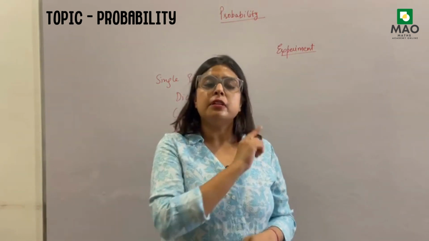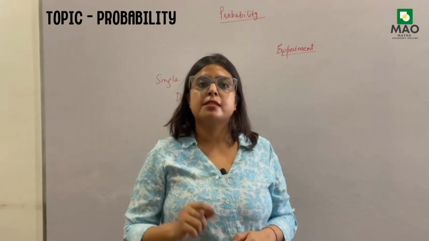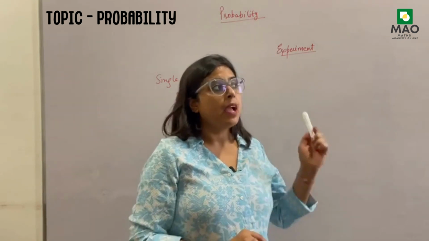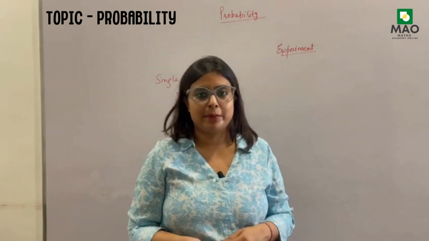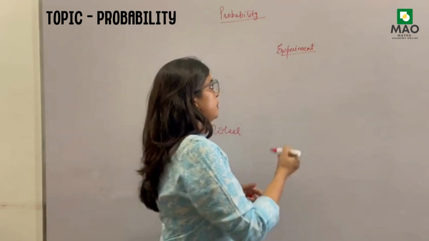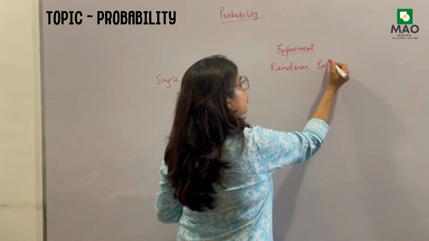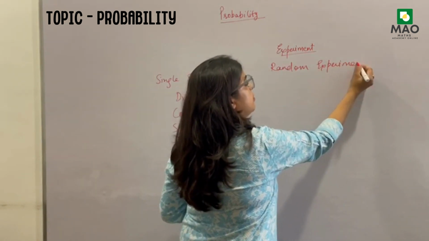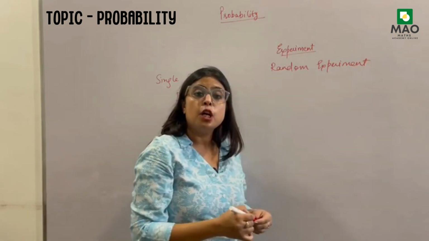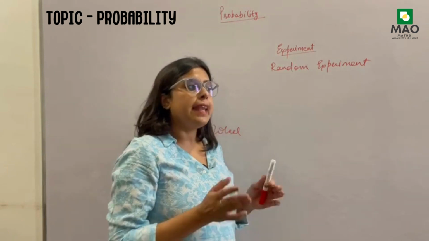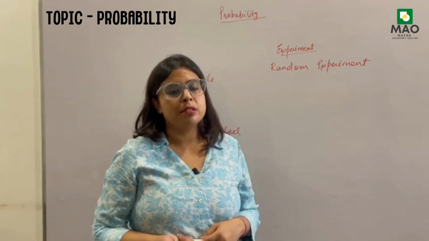After discussing all the vocab words, I will also take one example in which I will connect every word with the example. Now, the second word, random experiment. So what is a random experiment? A random experiment basically means an experiment in which the outcome is unknown.